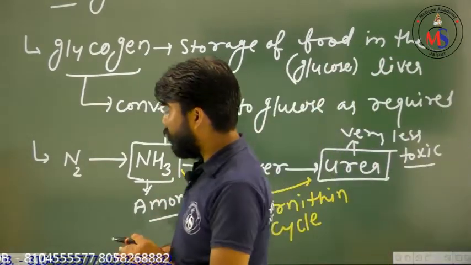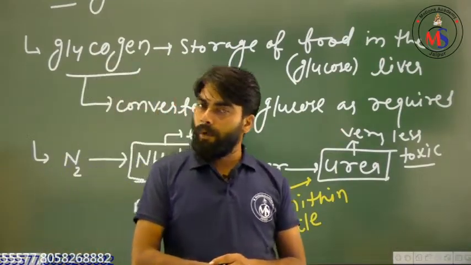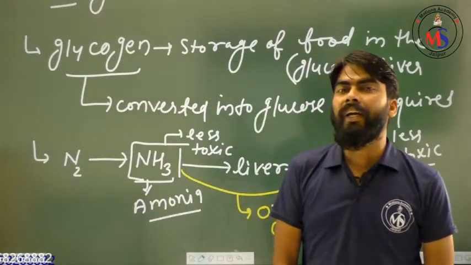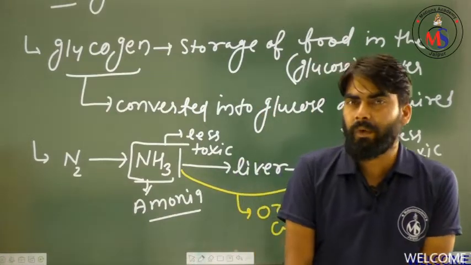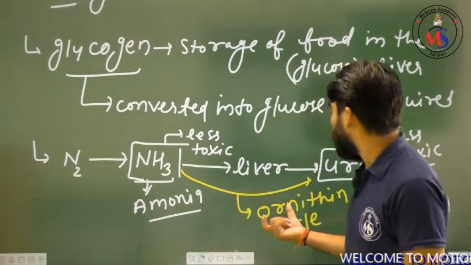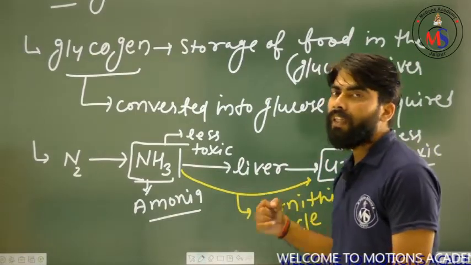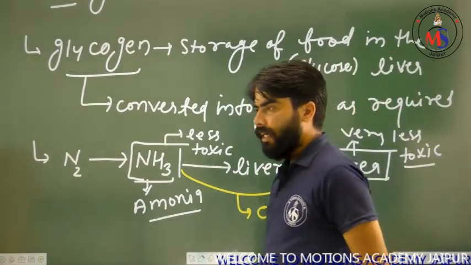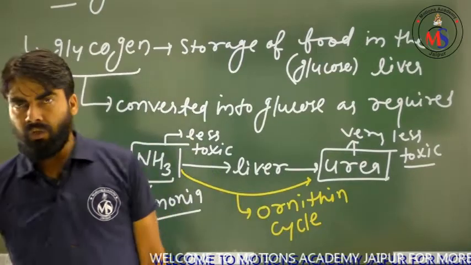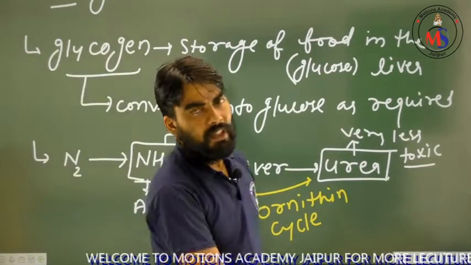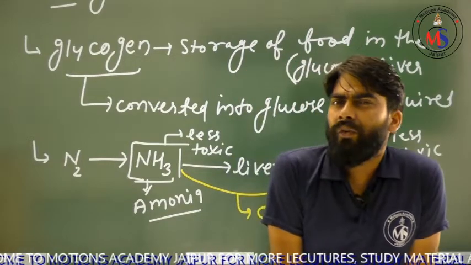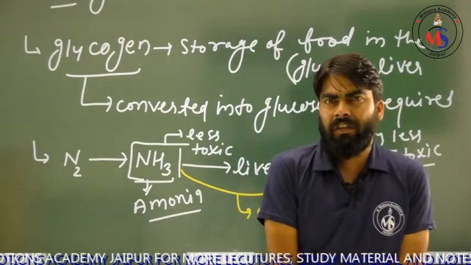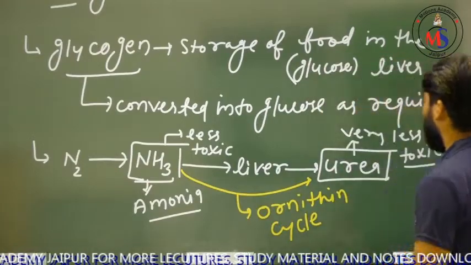If anybody asks you which organ in our body converts ammonia into urea, then it will be liver. This process is known as which cycle? It is the ornithine cycle. My dear friends, in chemistry, if you are asked which organic compound was synthesized first, then your answer should be urea.